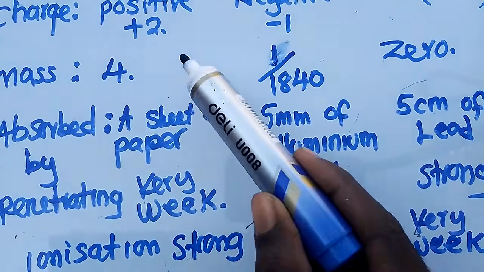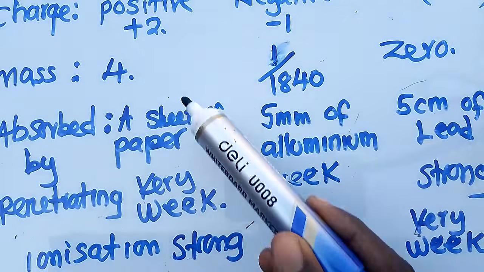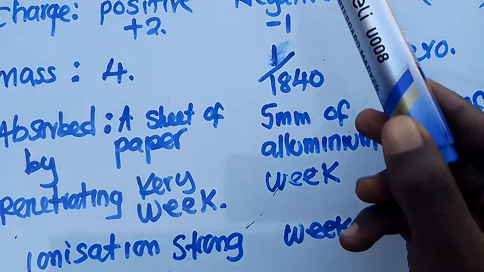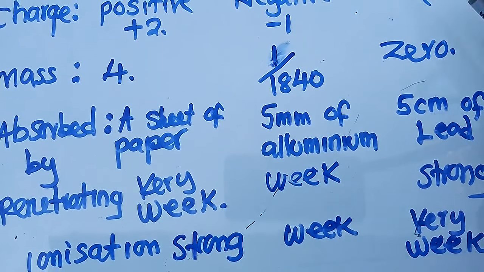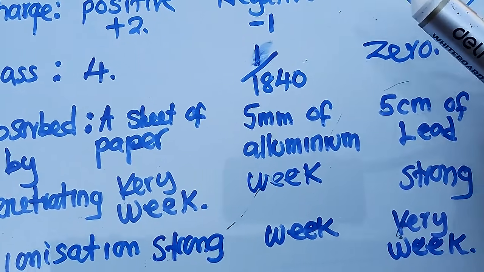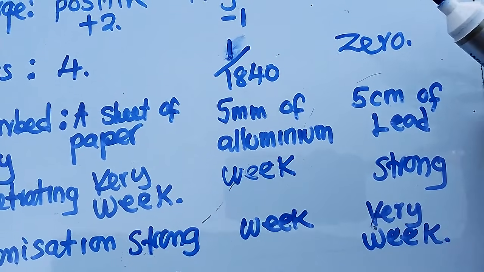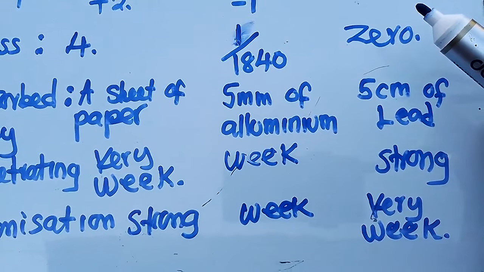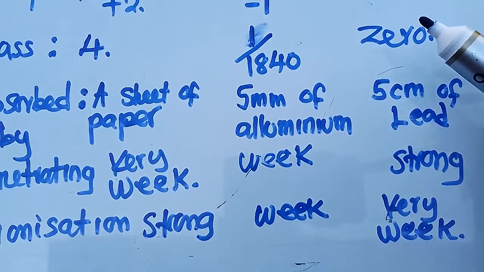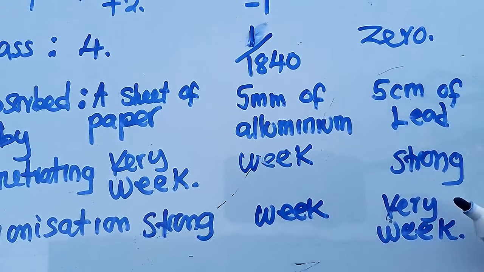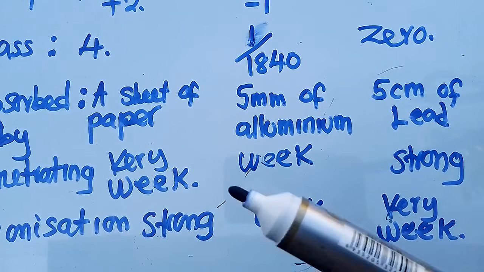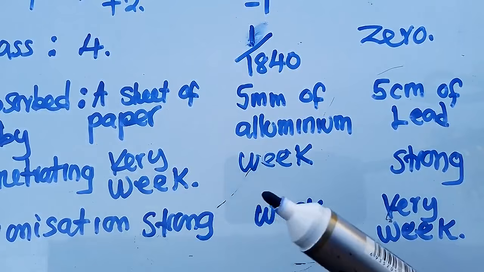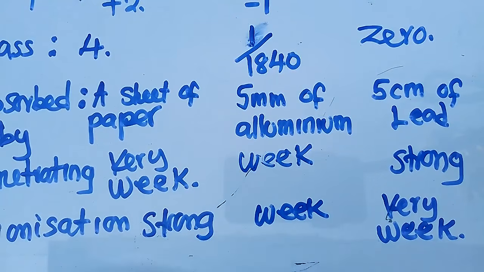So don't forget, these are the characteristics of alpha particles. These are the characteristics of beta particles. And this last column, these are the characteristics of gamma rays. So this is what you need to know and understand. Make sure that you understand all this, the same way I've explained: the nature, the charge, the mass, where they are absorbed, the penetrating power, and the ionization effect.